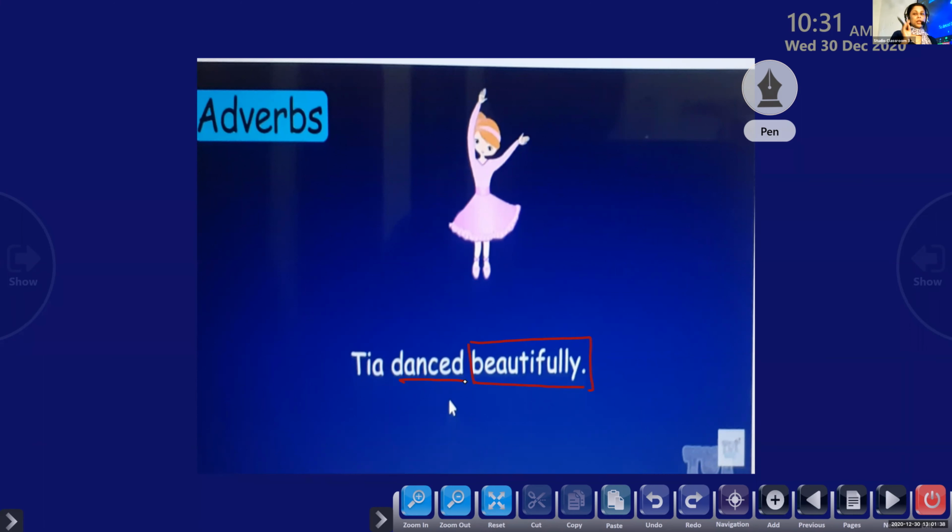Now ask a question. How did Thea dance? She danced beautifully. So beautifully is the adverb here. It describes the verb danced. Clear to all of you? Now let's move on to the next example.